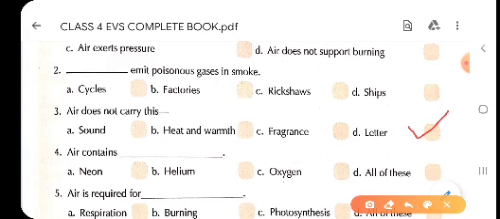Now fourth one, children, air contains, means air is made up of. Contain means what all air is made of. We have studied in the chapter that air is composed of, or air is made of, or air contains so many colorless gases.